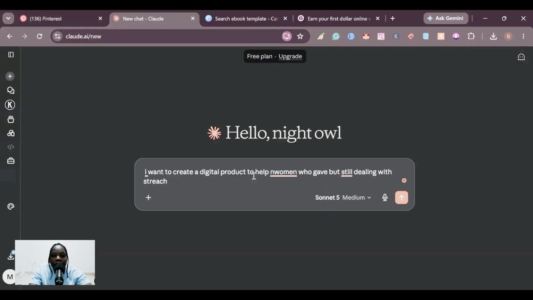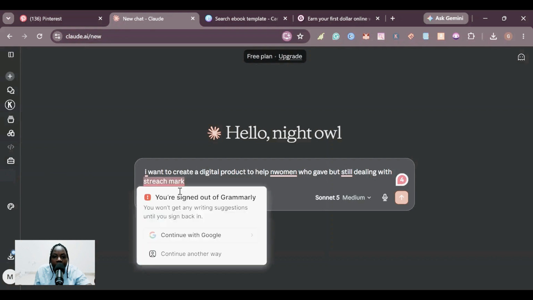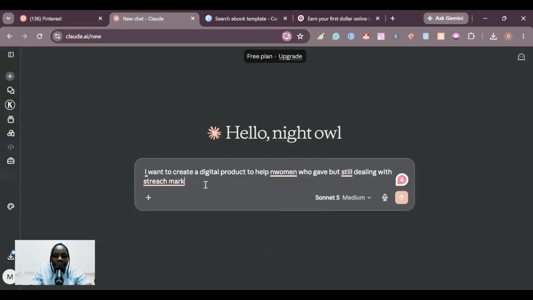I did some spelling errors, but Grammarly can help me. Excuse me for the nails. Still dealing with stretch marks.